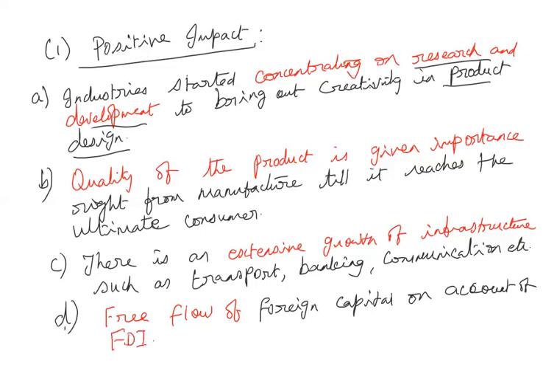FDI. Okay. So now, because the government has allowed 26%, 50, 51%, 74%, even 100%, now we are without any restriction. So wherever necessary, we are able to get the additional capital because of the free flow of foreign capital, and along with the foreign capital, we are getting the foreign technology also. So the capital in the country is being increased. So more and more industries can be established, or the existing industries can be expanded.